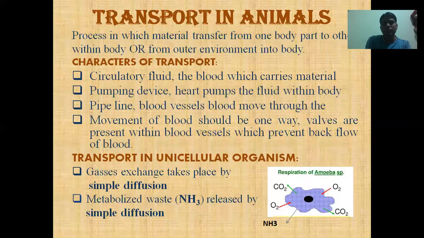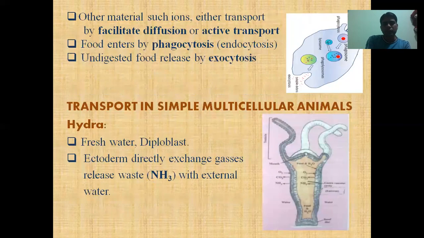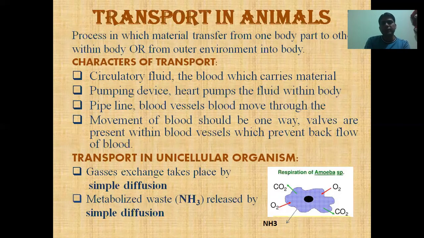Now we are going to discuss the transport in unicellular animals or unicellular organisms. We cannot call them animals because, as you know the definition of animals, animals are multicellular. So here we are using the term organisms. The most common example we are taking in biology is the amoeba. Here we are going to discuss the transport in amoeba.